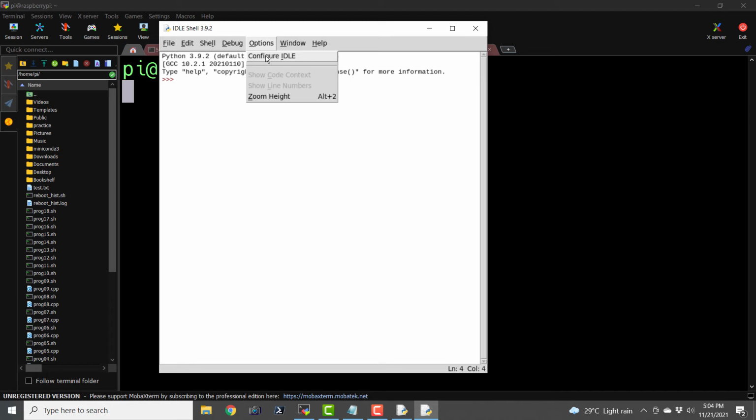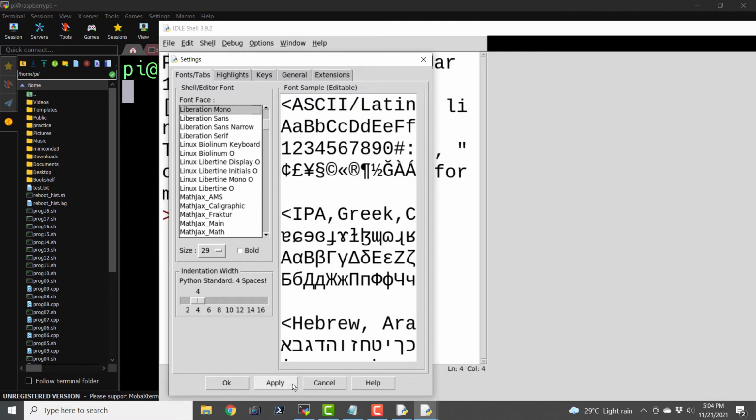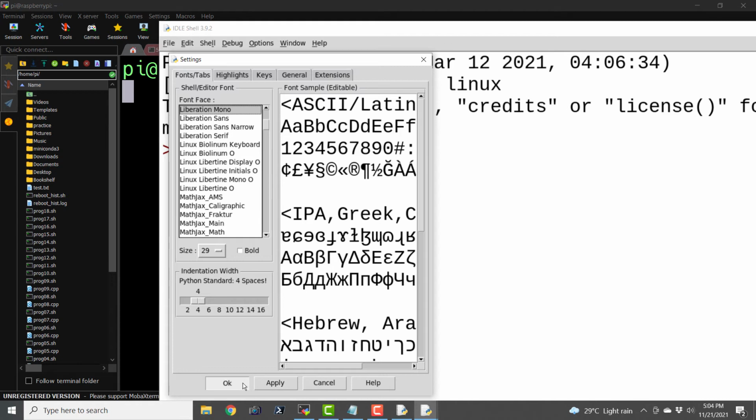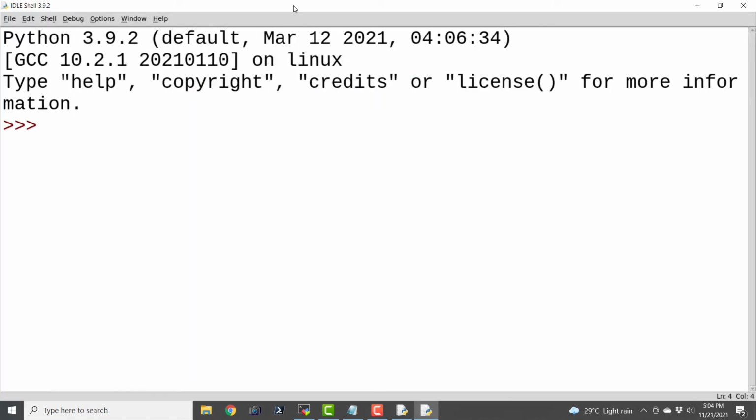But before that, we will configure it. Don't forget to configure your IDLE before starting to use it, because the font size and all should be comfortable to every user. Okay, so I'm going to make it bigger, and yes, here we have IDLE running on a Raspberry Pi.